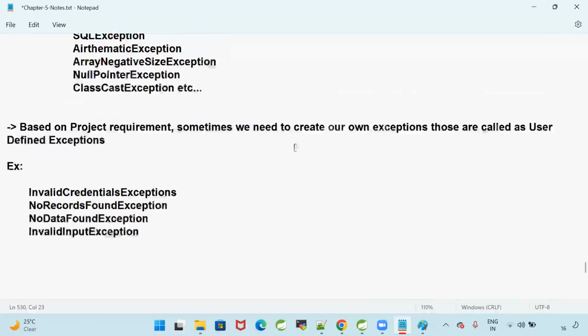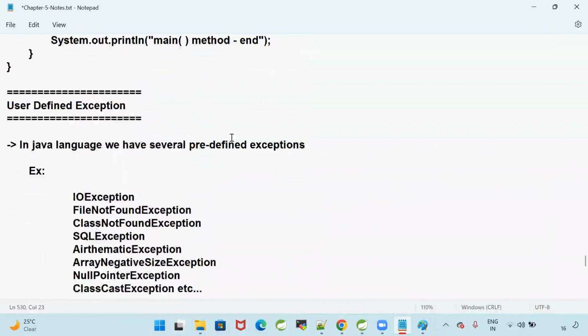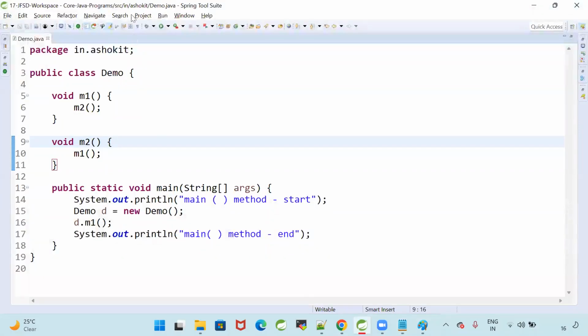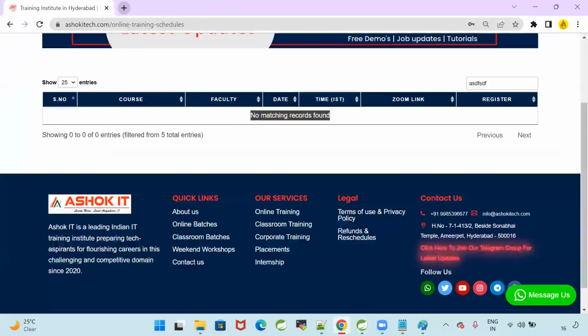Now in Java, you can use predefined exceptions and you can use user defined exceptions also. Now the question is how to create a user defined exception. Java already has several predefined exceptions, and I want to create my own exception.